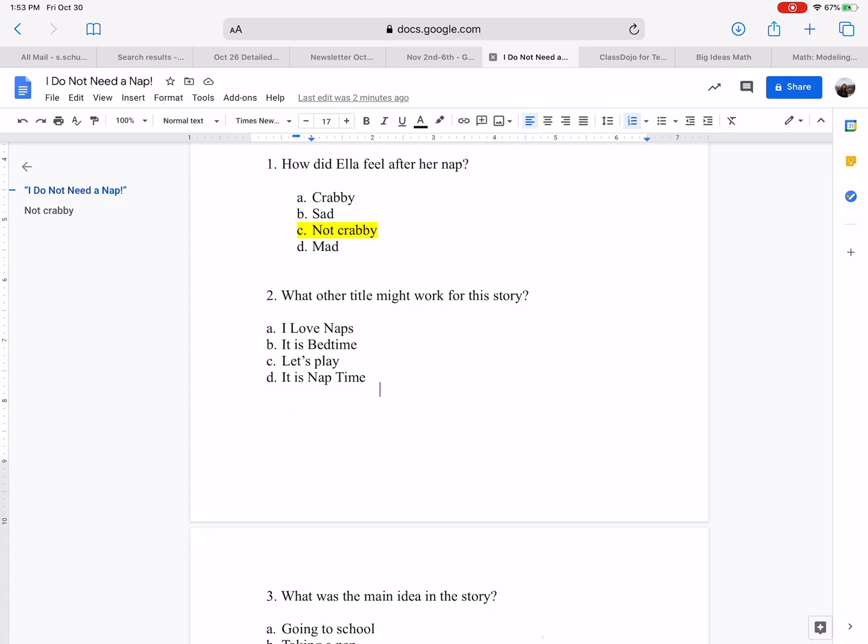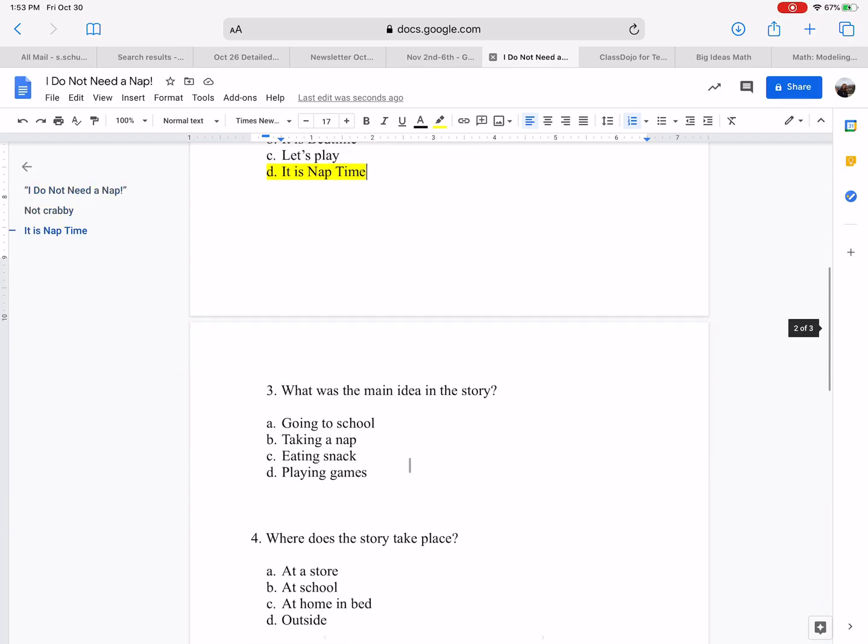D, it's nap time. Now, I feel like this is the perfect title answer because her mom told her it's nap time. She might not have been happy it's nap time, but in reality it was. And she was happy at the end that she did get nap time because it made her feel so much better. So it's nap time.